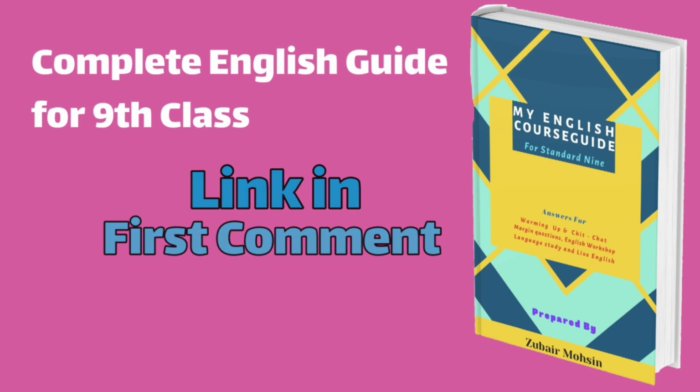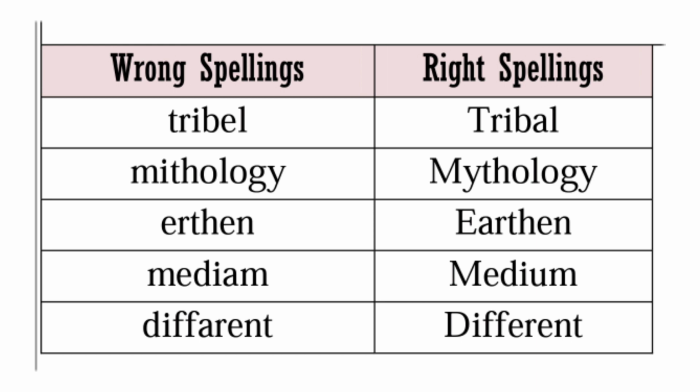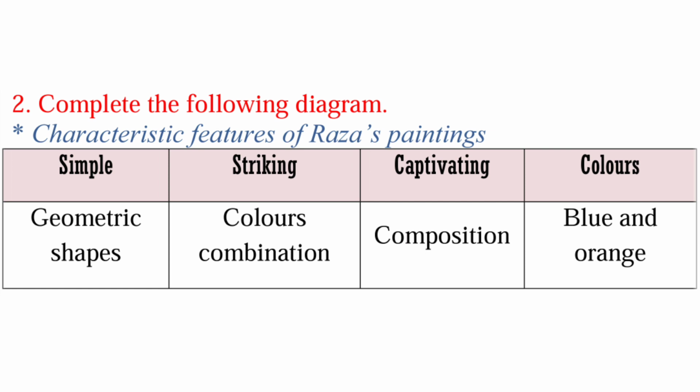So first question is spot the error in the spelling of the following words with reference to the passage and rewrite them correctly. So in the answer we can see wrong spelling in a column and right spelling just in front of it. So words are renowned, features, geometric, figures, painting, inner, circles, village, achieving, decided, tribal, mythology, earthen, medium, different. Second question is complete the following diagram. Characteristic features of Raza's painting: